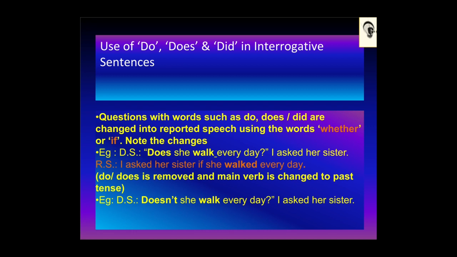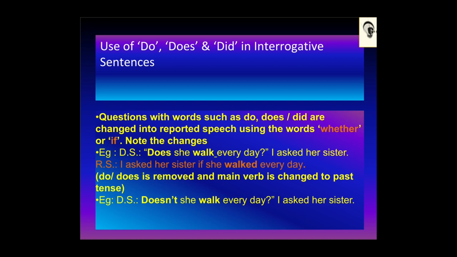Example, in the direct speech: "Does she walk every day?" I asked her sister. When it is changed into indirect speech: I asked her sister if she walked every day. Do or does is removed and the main verb is changed to past tense in this sentence.